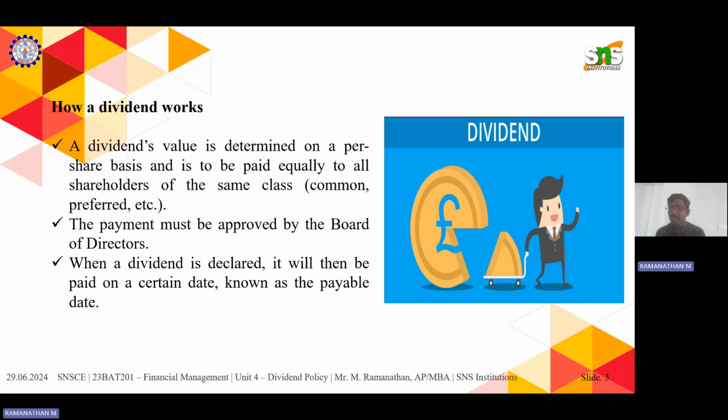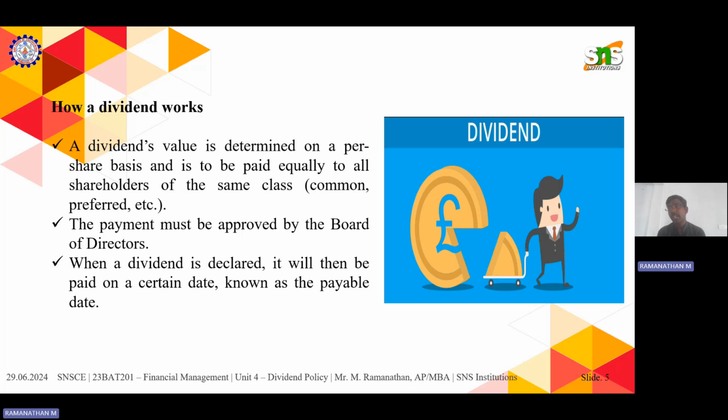Now, how the dividend works: the promoters, who hold the maximum number of shares, will be appointed as the board of directors of that company. If one person holds 20% of shares, another 15%, another 17%, and another 12%, the persons holding more shares will be called promoters. Those promoters will be appointed as the board of directors.